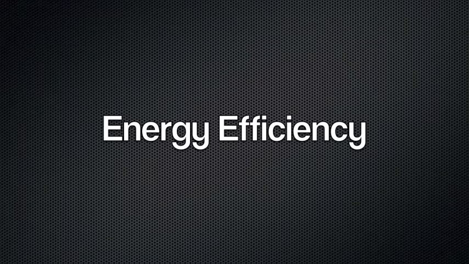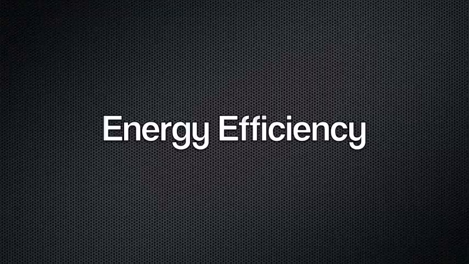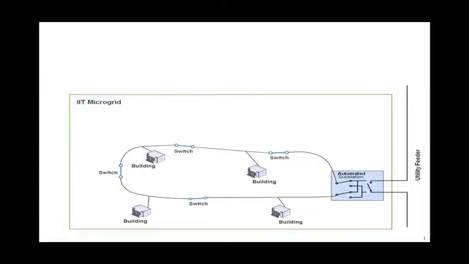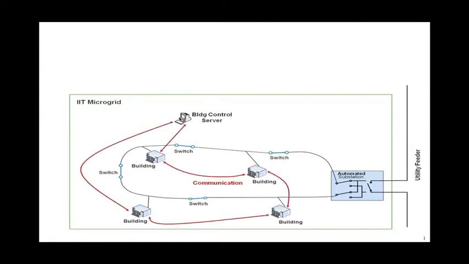But how can Perfect Power improve energy efficiency? By optimizing our energy usage, we can reduce our use of less efficient equipment and save money at the same time. The Perfect Power system allows IIT to respond to real-time pricing and electricity demand through the individual building controllers and the microgrid master controller.